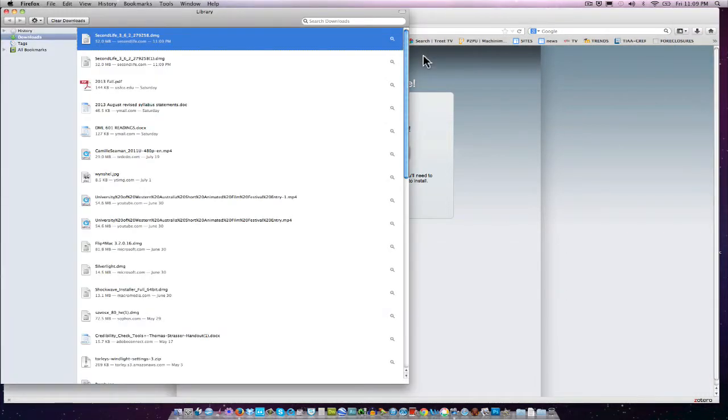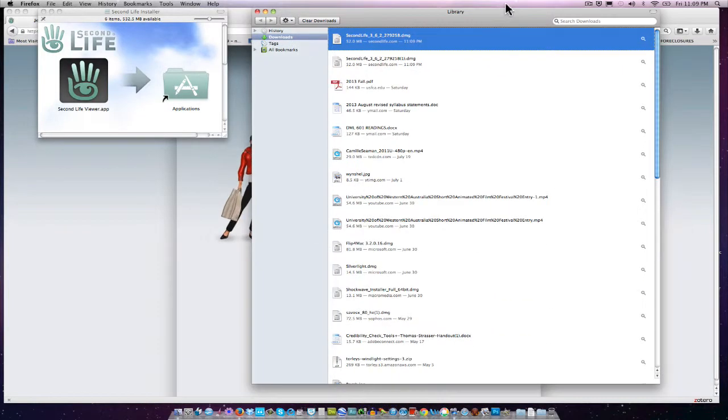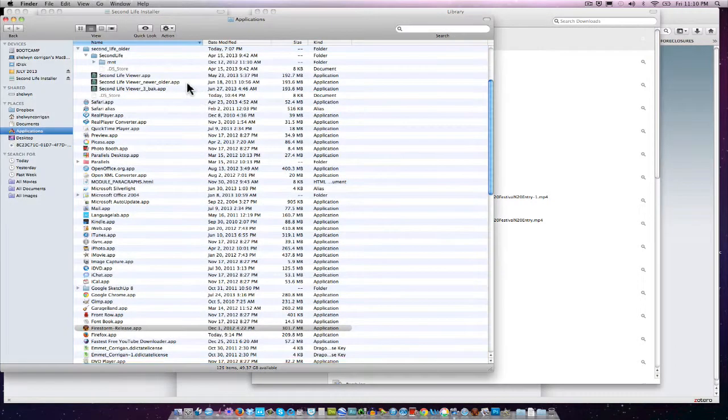So I'm going to click on my download folder and double click on the DMG file. Okay. And then it will open up a window and it will give you an icon, the Second Life icon, and you'll just drag that into the folder it's showing, and that is the Applications folder.